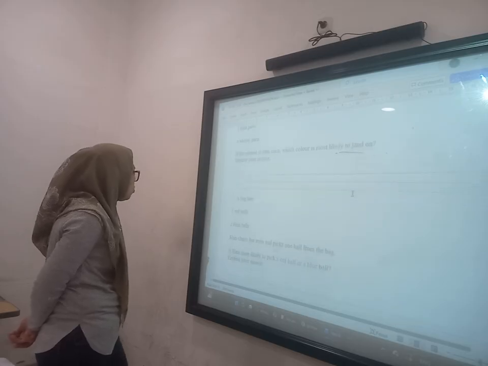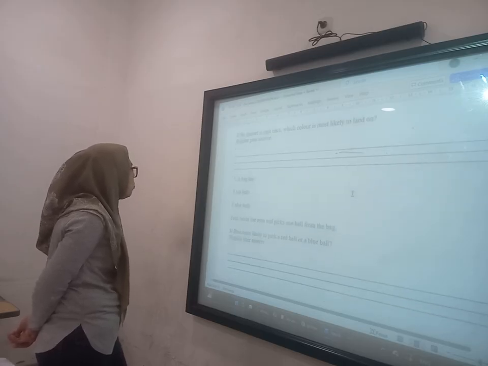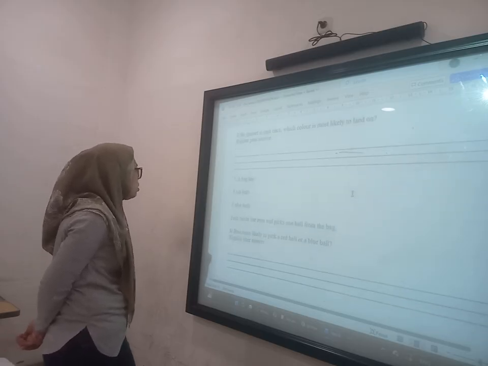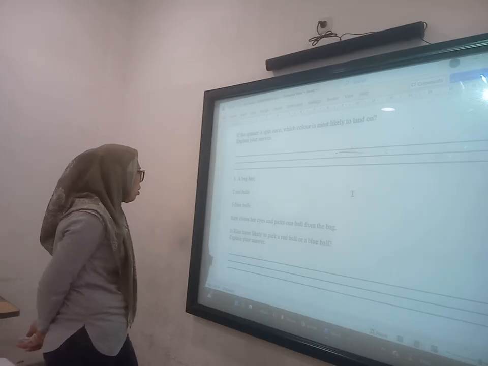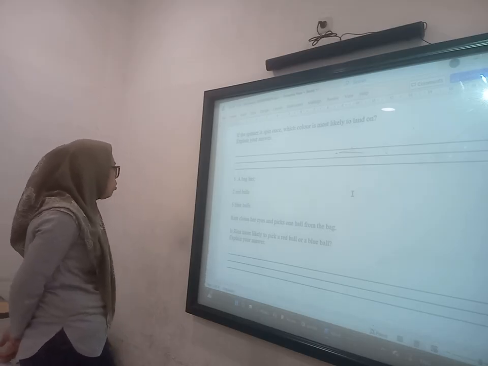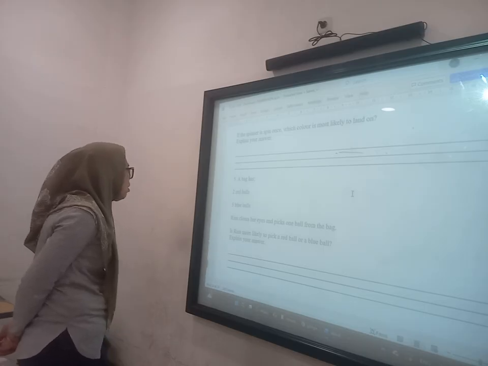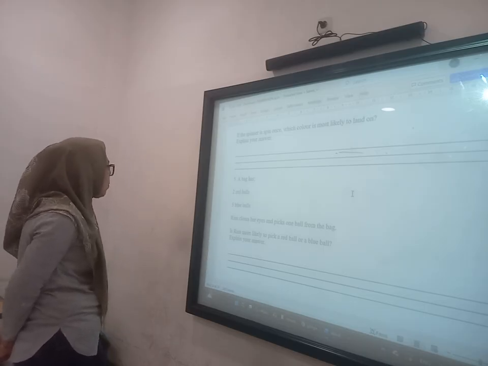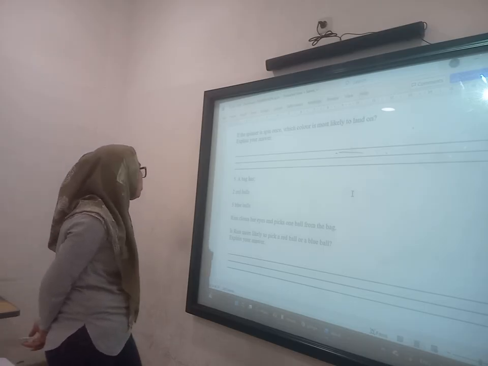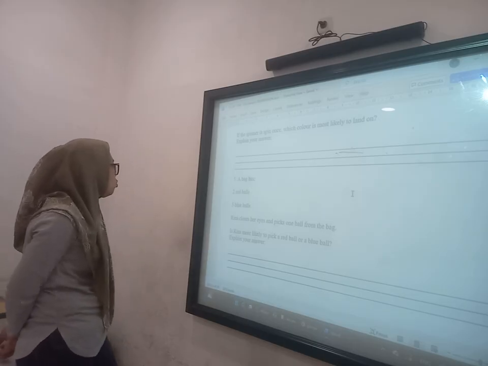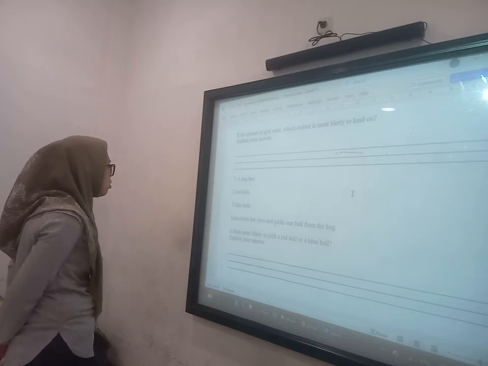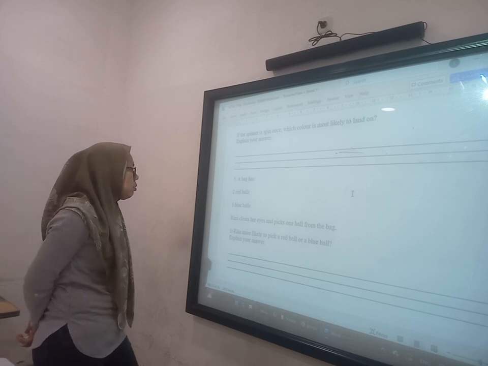And then a bag has 2 red balls and 5 blue balls. Rina closes her eyes and picks 1 ball from the bag. Is Rina more likely to pick a red ball or a blue ball? Rina will pick a blue ball. She is more likely to pick a blue ball, because there are 5 blue balls and only 2 red balls.